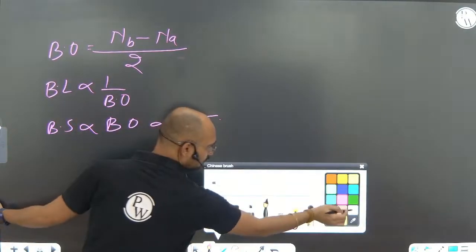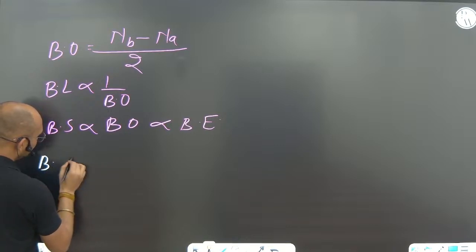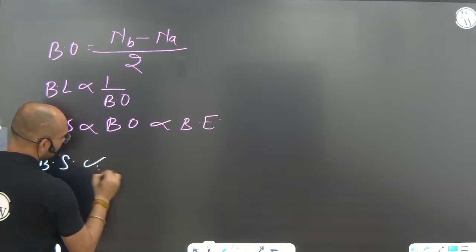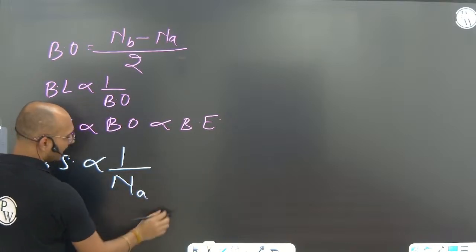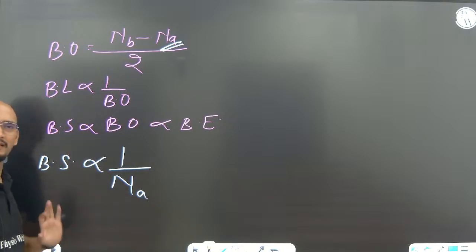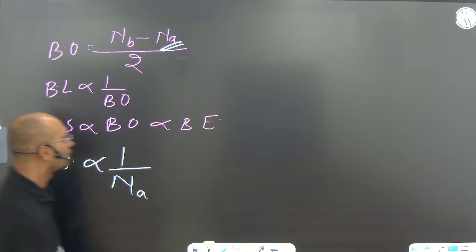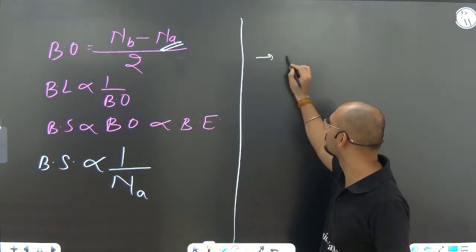These things I hope you all understand. Bond order or bond strength is inversely proportional to the number of anti-bonding electrons. The more the number of anti-bonding electrons, the lower the bond strength. These are a few rules. Always remember, there are a few more things you can find out or direct rules.